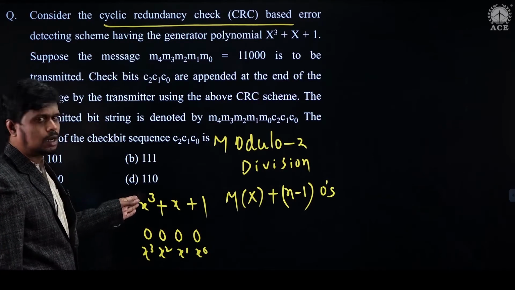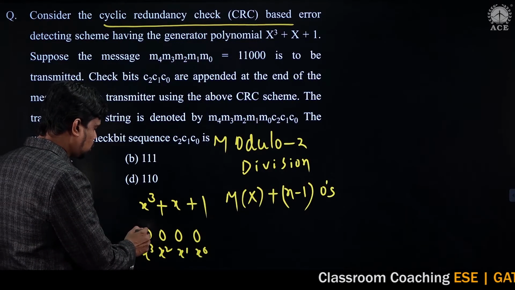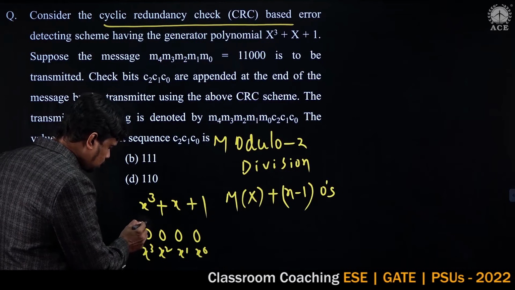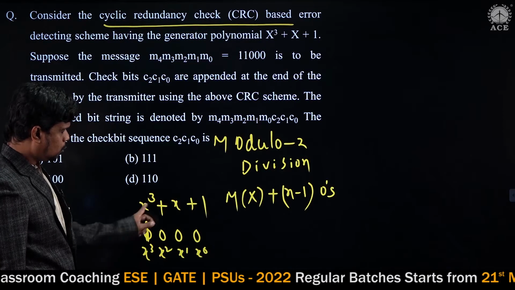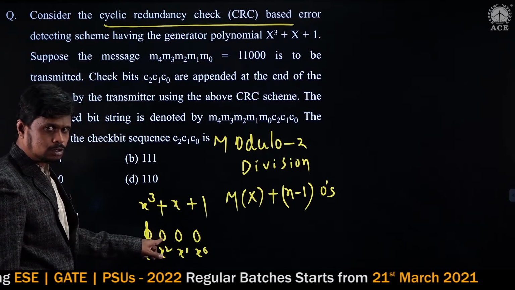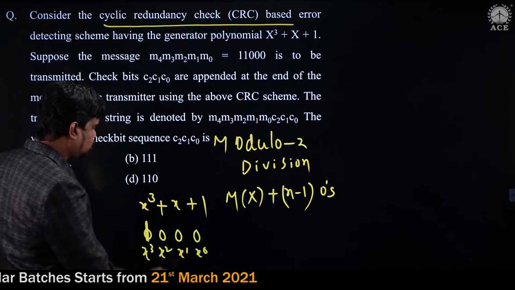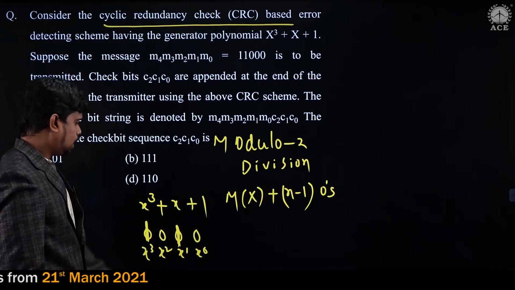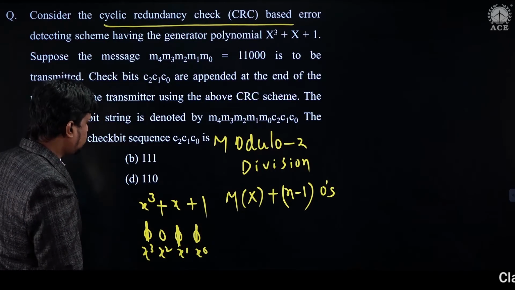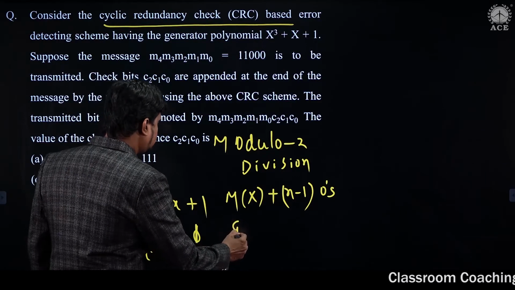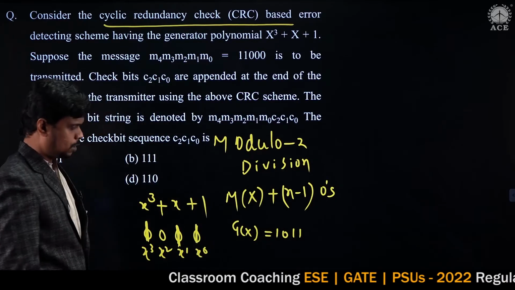In the given polynomial, x cube is present, so this position becomes 1. x square is not present in the given polynomial, so it stays 0. x power 1 is there, so this position becomes 1, and x power 0 is also there, so this also becomes 1. So overall the corresponding binary format for the g of x is 1011.